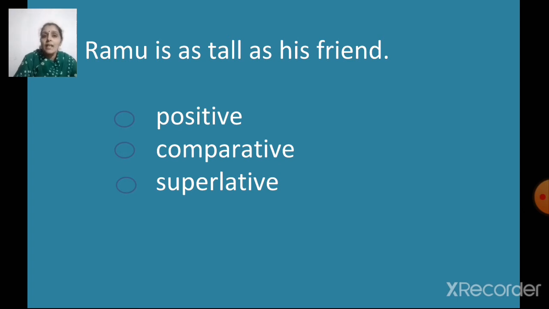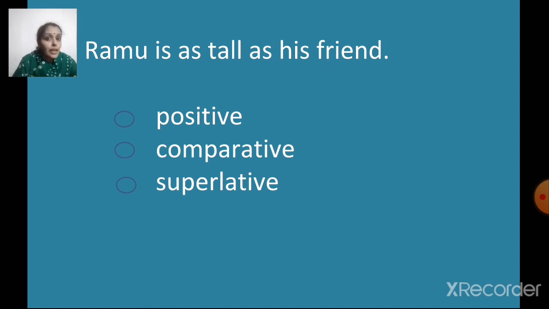Ramu is as tall as his friend. Now again we are comparing two persons here, Ramu and his friend. Yes, there are two persons, we are going to compare them. I am saying Ramu is as tall as his friend. So by this I mean that Ramu and his friend are of the same height. They are equal in height.